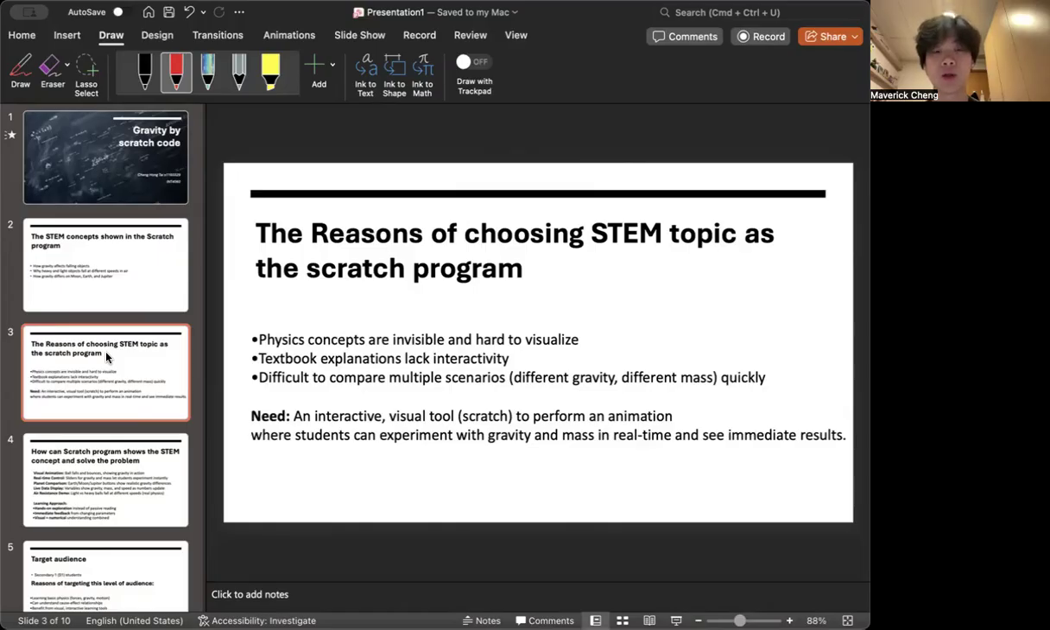What we need are interactive and visual tools like Scratch programming, to perform an animation where students can experiment with gravity and mass in real time and see immediate results.